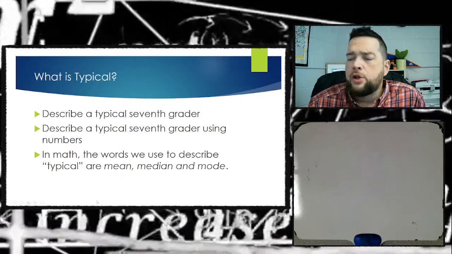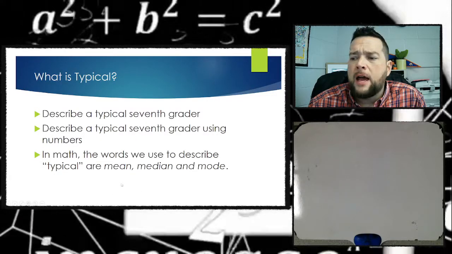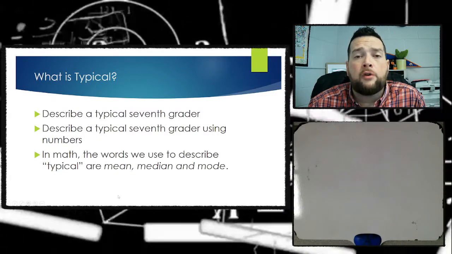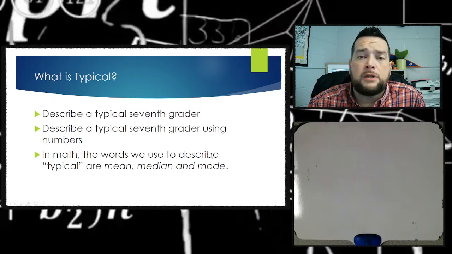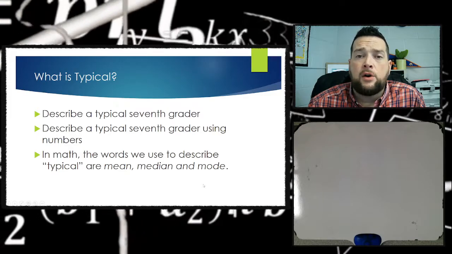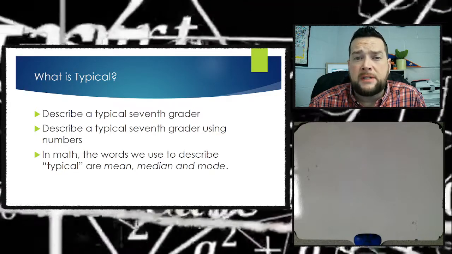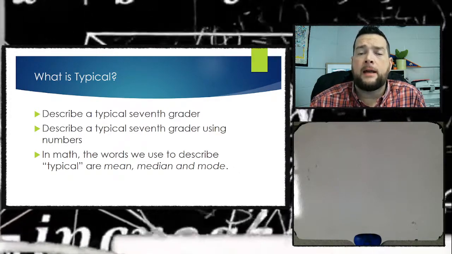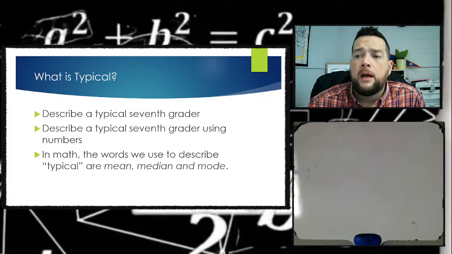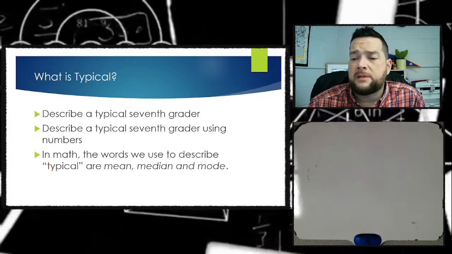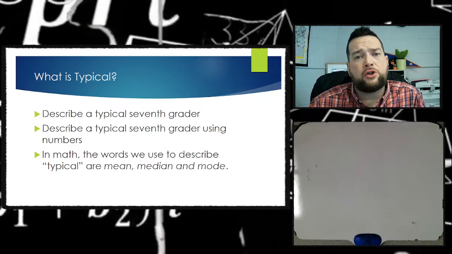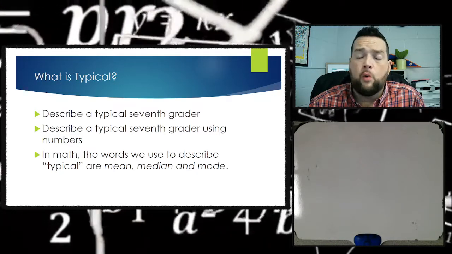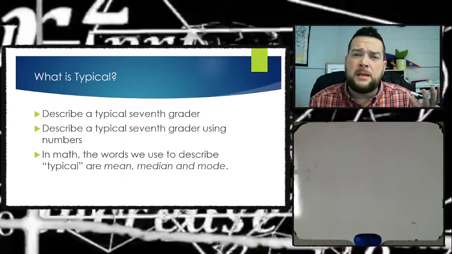So the words that we use to describe what's typical, there are three different ones: there's a mean, there's a median, and there's a mode. These are all measures of central tendency. We'll talk about what that phrase, measure of central tendency, means in just a second. But these are all different measures of central tendency: mean, median, and mode, which means they all have some similarities to them.